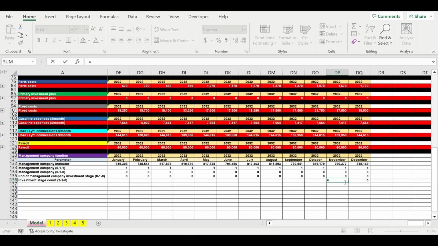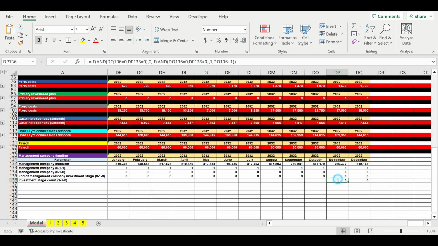Then for here, if this value equals 0 and this value equals 0, we will put 0, otherwise the next scenario: this one equals 0 and this is more than 0, we will put 1, otherwise we will take the previous value and 1. Now let's close the brackets and extrapolate to the left.